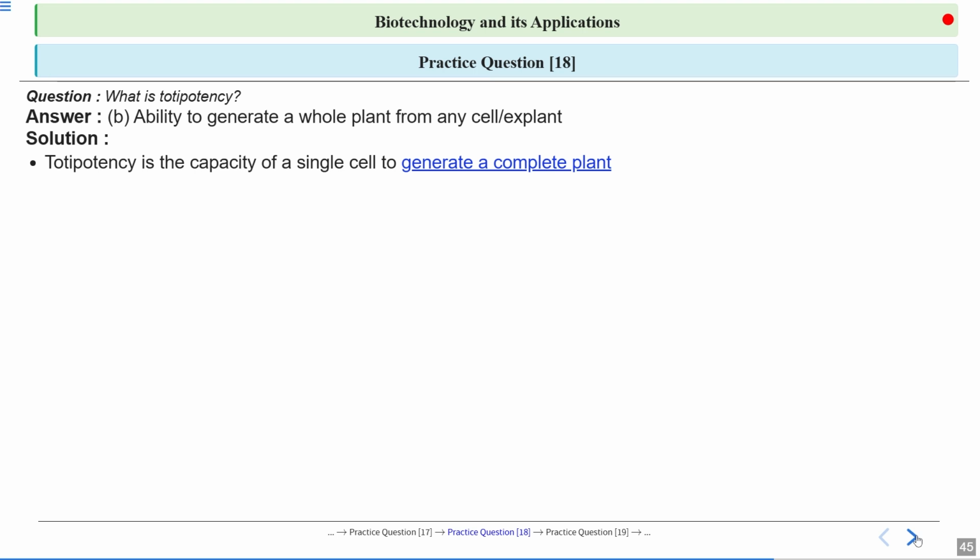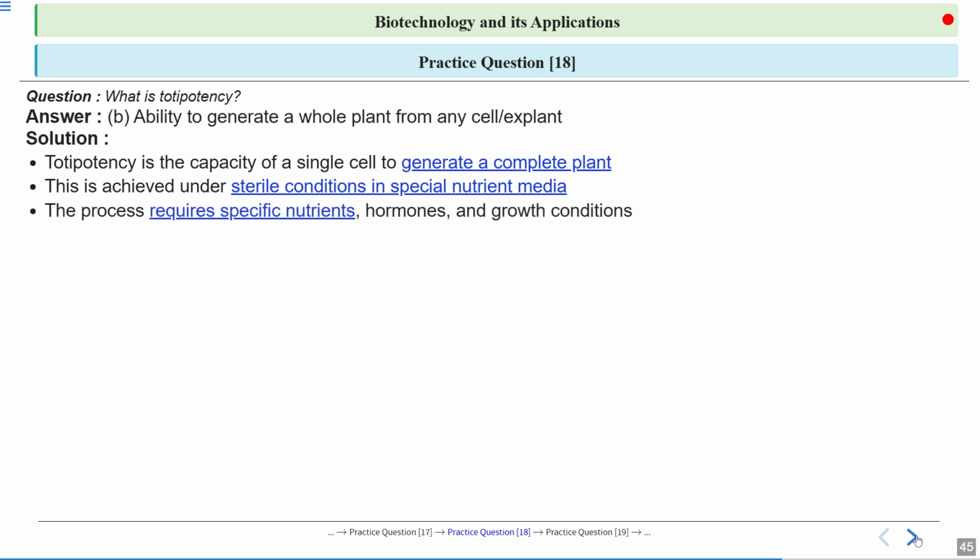Totipotency is the capacity of even a single cell to generate a complete plant. This is achieved under sterile conditions in nutrient media. Sterile condition means a contamination-free, microbe-free environment in a special nutrient media. This process requires specific nutrients, hormones, and growth conditions.